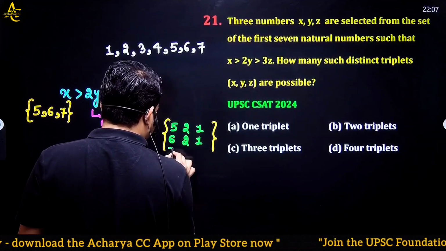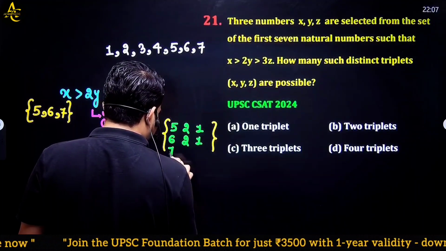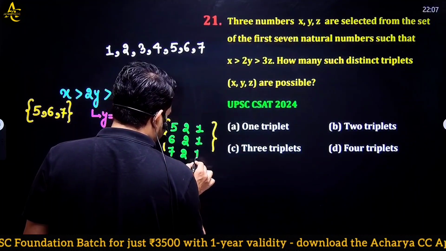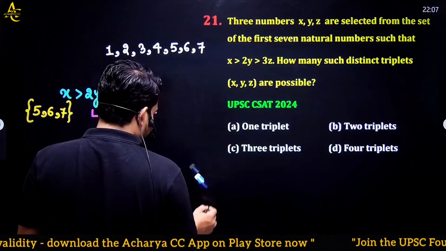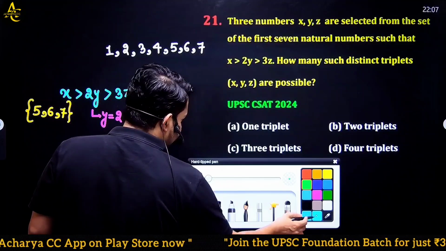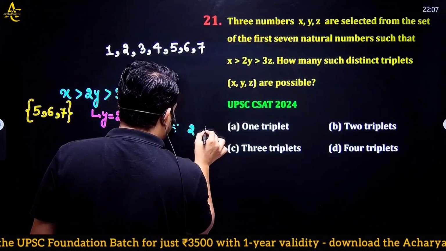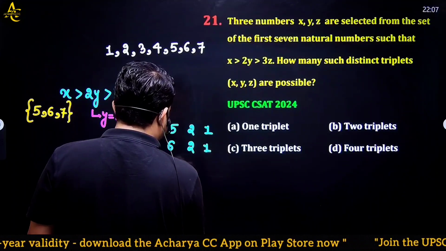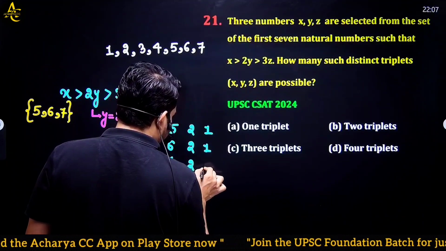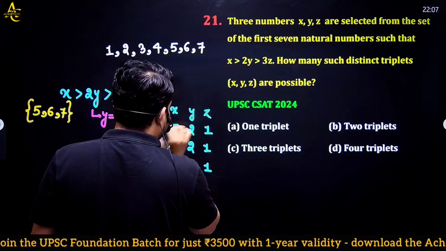If x is equal to 7, y equal to 2, then z is equal to 1. So I have three triplets. What are they? First of all, I have 5, 2, 1. I have 6, 2, 1. I have 7, 2, 1. x, y, and z.